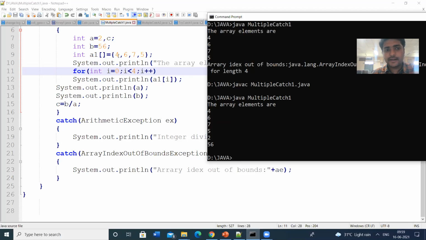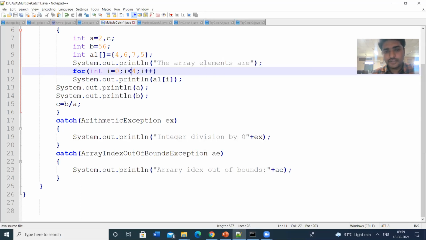That means here we have entered the 4 elements, so we have given the 4 element size. If you give 5, it is out of bound. Out of bound means one element is missing. Here we are placing five memory places, but we have only 4 array elements, so one memory space will be wasted. That is treated as array index out of bound.